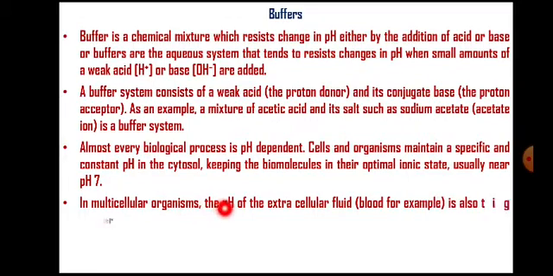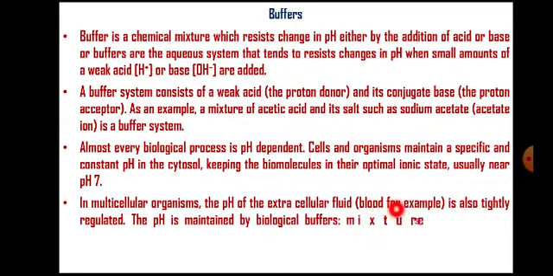In a multicellular organism, the pH of the extracellular fluid, like in our case, blood, is tightly regulated. The pH is maintained by biological buffers, mixtures of weak acids and their conjugate base. That means in every living system, buffers are naturally present, which do not allow fluctuation in pH. For example, in animals, if the pH of the blood fluctuates, then it may lead to hazardous effects on the life of that particular animal.